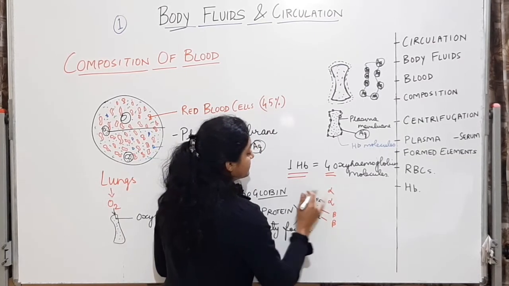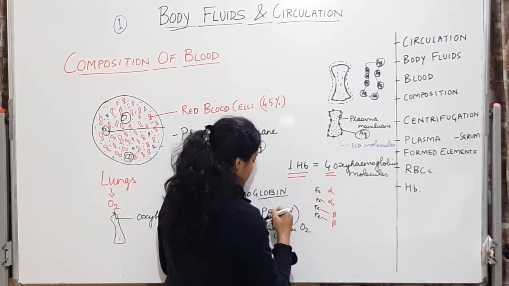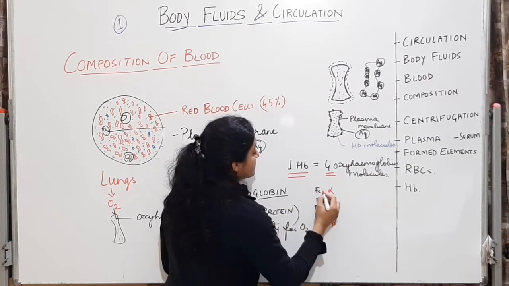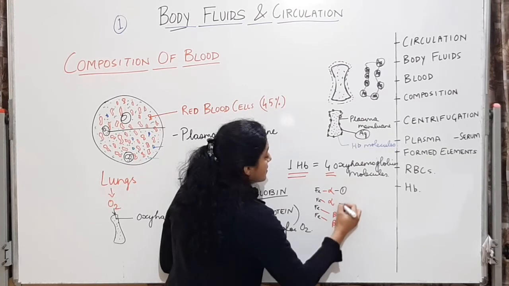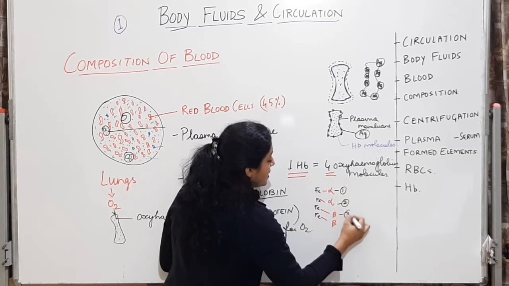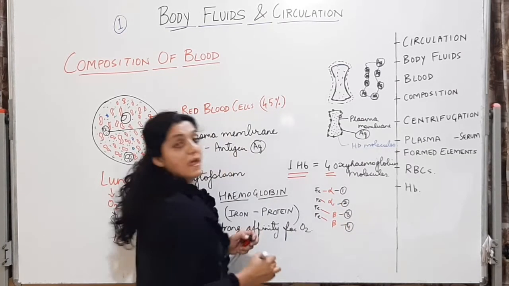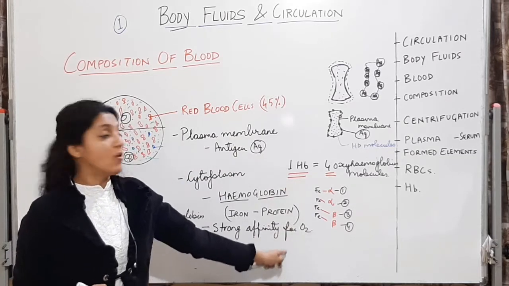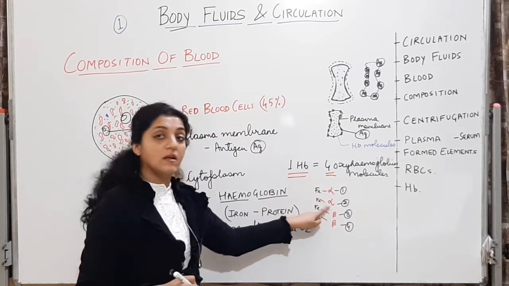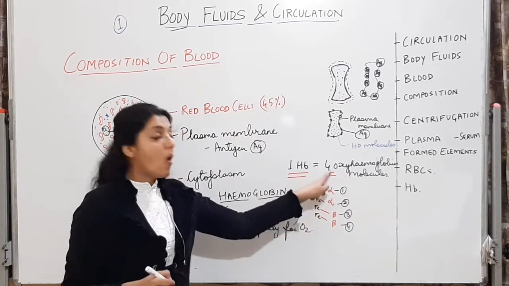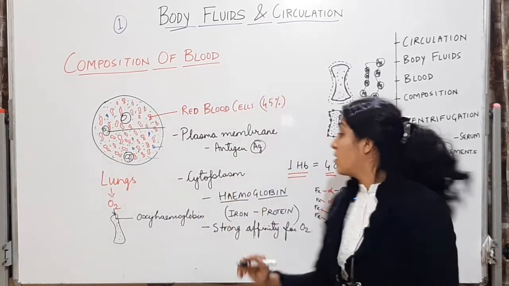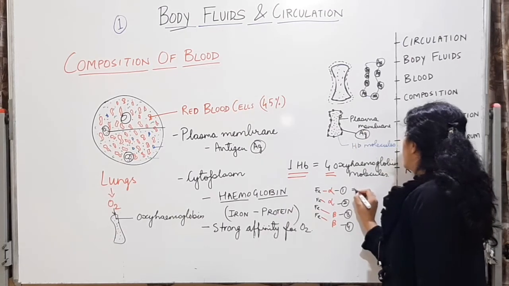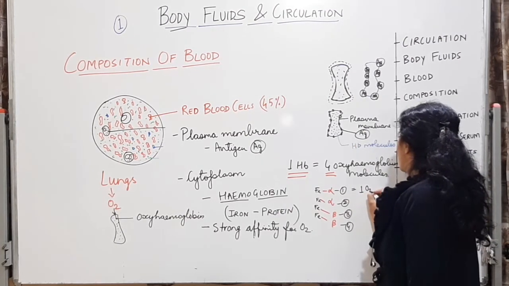So this is one. This is 1, 2, 3, 4. And all these chains, the iron alpha, iron beta, all these individual chains can form one oxyhemoglobin molecule. So this will be 1 oxyhemoglobin molecule.